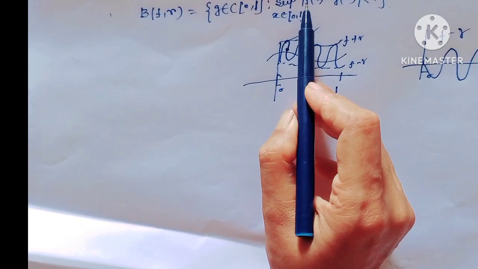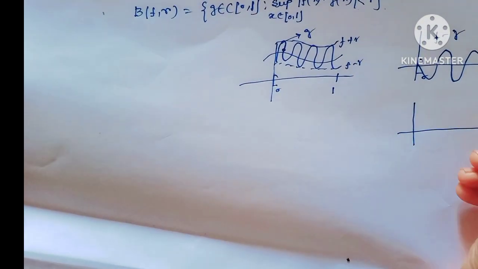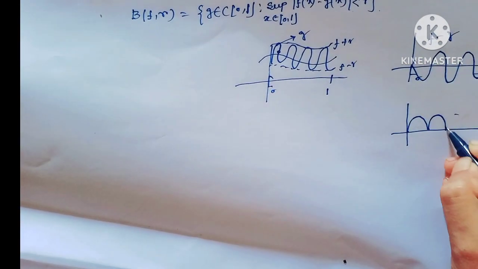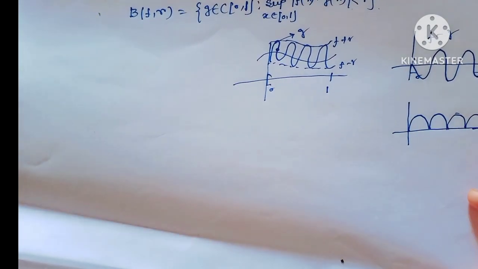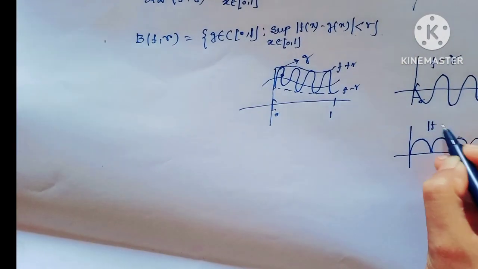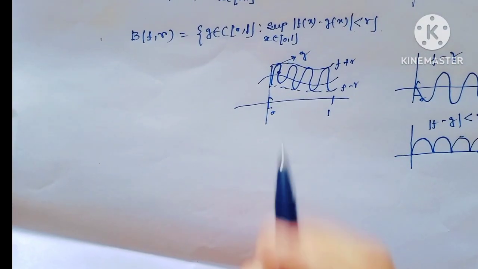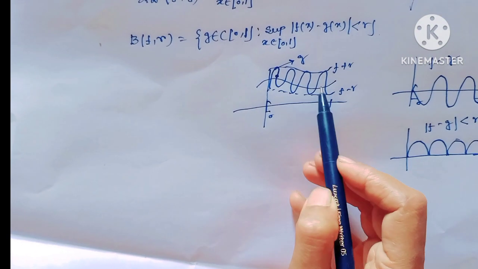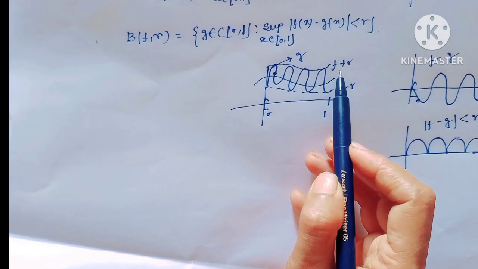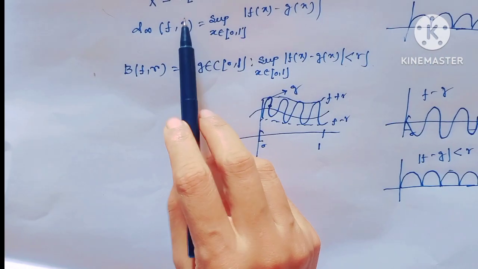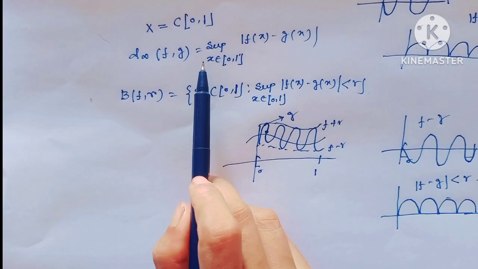This is f minus g, but here the absolute value of f(x) minus g(x). Since this is the absolute value, this value always would be positive. So f minus g would be of such type. And the supremum of this absolute value is less than r. That means this supremum value always lies in this boundary, and this is the ball in the sup metric in C[0,1]. I hope all my viewers have understood.